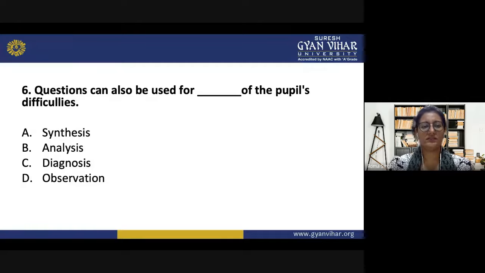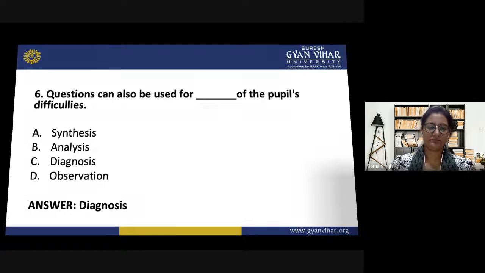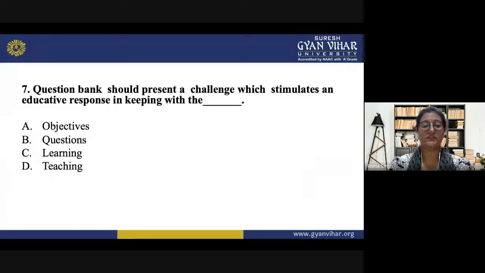Question number 6 is, questions can also be used for dash of the pupil's difficulties. How can we find out the difficulties? The options are synthesis, analysis, diagnosis, or observation. And the correct answer is diagnosis. And after diagnosing the pupil's difficulties, we will be able to give remedy to the problem. So we will try to remove the weakness.